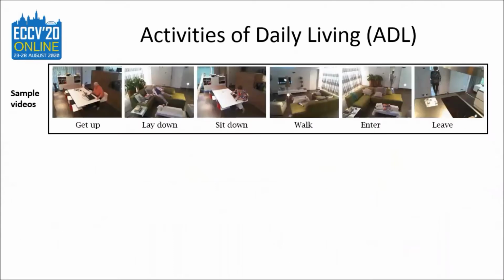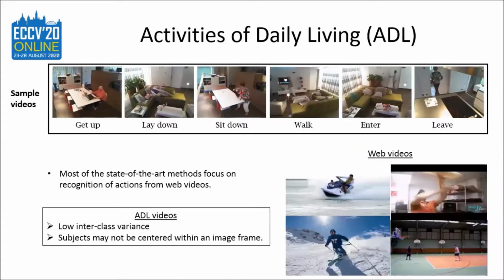In this work, we are focusing on learning representations for activities of daily living. These videos are different from videos taken from the internet. Why so? Because these videos have low interclass variance. So videos pertaining to different classes have very similar visual appearances. Moreover, these videos have real-world challenges, one of them being no camera framing, which means the subject may not be centered within an image frame. This is not the case for the videos taken from the internet.